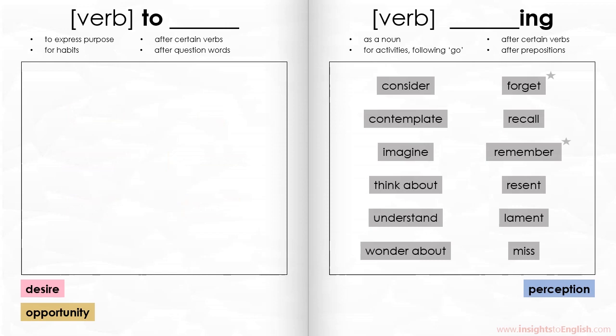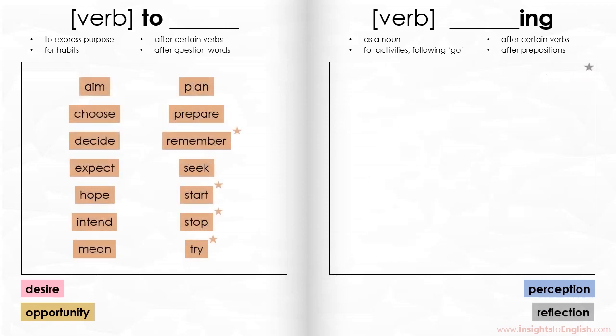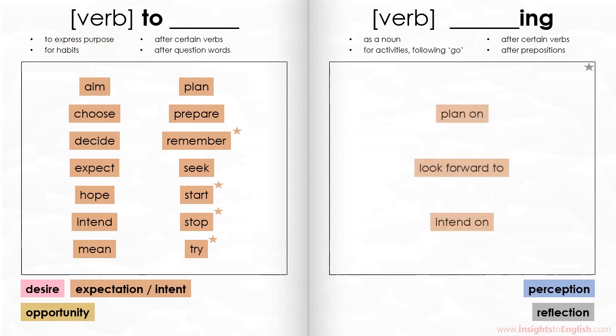But when you're reflecting upon something, perhaps by recalling it or just thinking about it, you typically use ing. If you're expecting something to happen, or you're trying to make it happen, these verbs are probably followed by to. This aligns with what other sources say about expressing purpose. However, there are some phrases that are followed by the verb ing. Yay, more exceptions, you might think. But let's take a closer look.